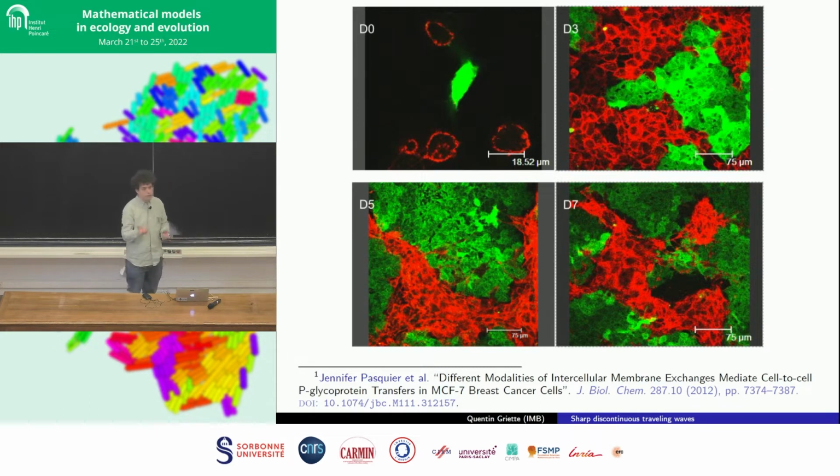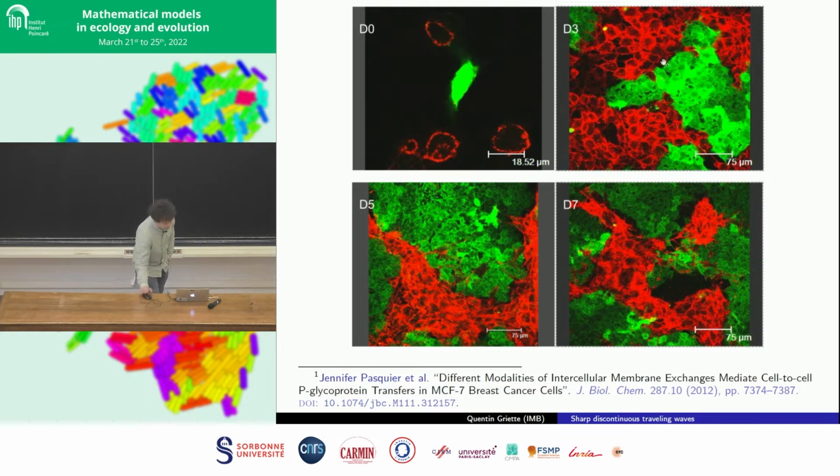But you can see that in this case, the cells do not really mix. They remain segregated in the petri dish until the end of the experiment. So we wanted a model that allows to keep this segregation property. And another important property in this experiment is that the cells do not really move by themselves. They merely react to the presence of one another. So in a way, they evolve according to a gradient which is generated by their neighbors.